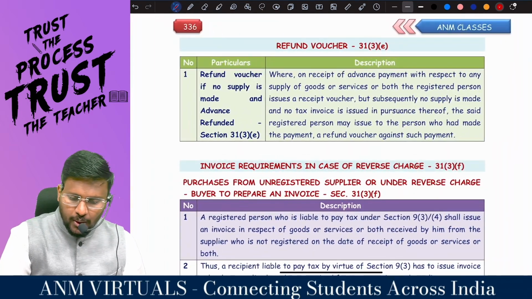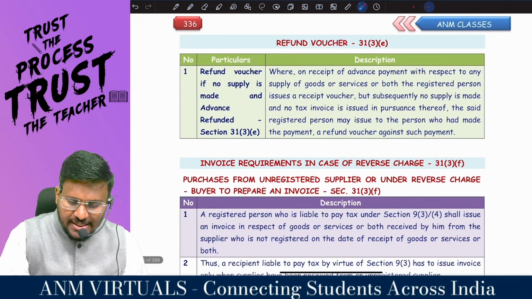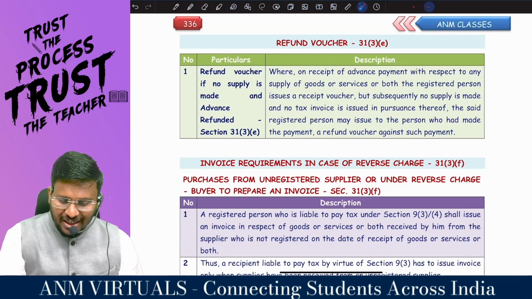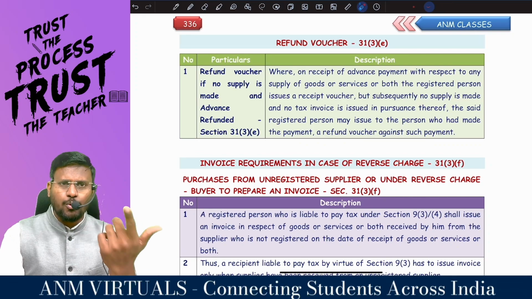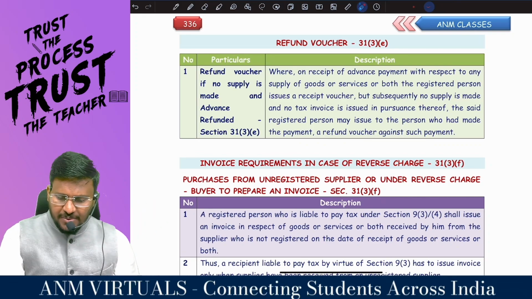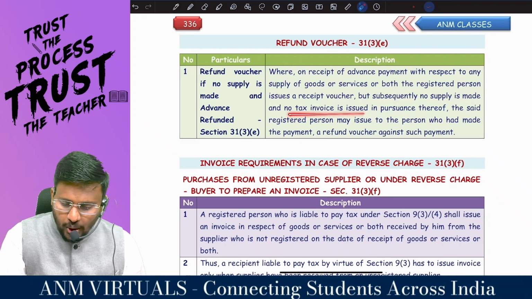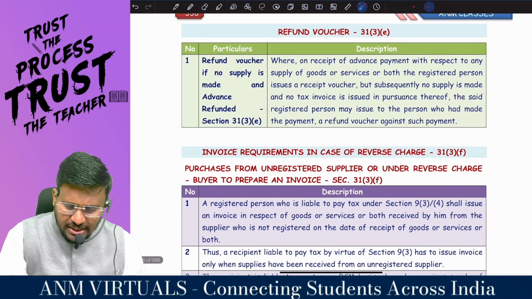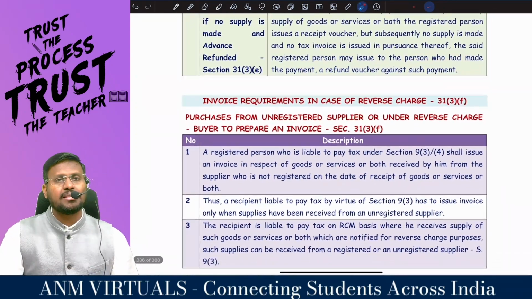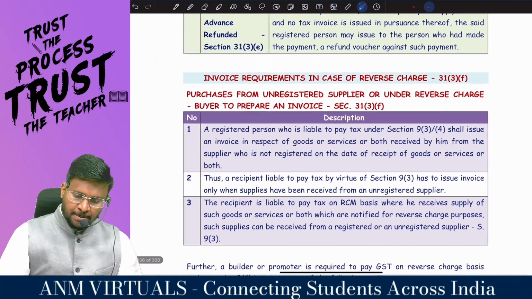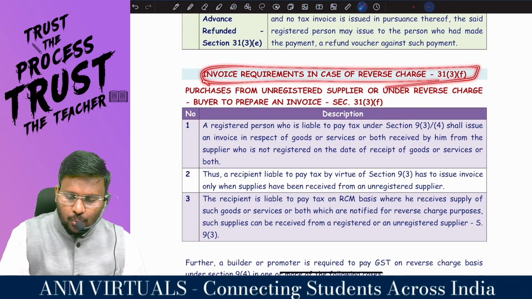So first you will be getting the advance. Where on the receipt of advance with respect to any supply of goods or services or both, the registered person first issues a receipt voucher. Actually, after issuing the receipt voucher, I have to provide you the supply. But subsequently no supply is made. Sir, I was not able to provide you the supply and no tax invoice is issued in pursuance thereof. The said registered person may issue to the person who has made the payment a refund voucher against such payment. Comfortable, sir?